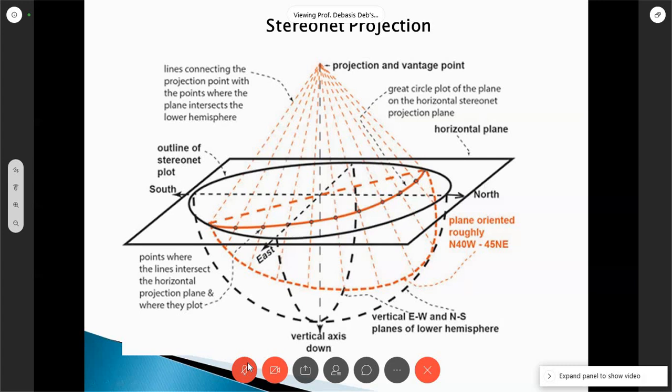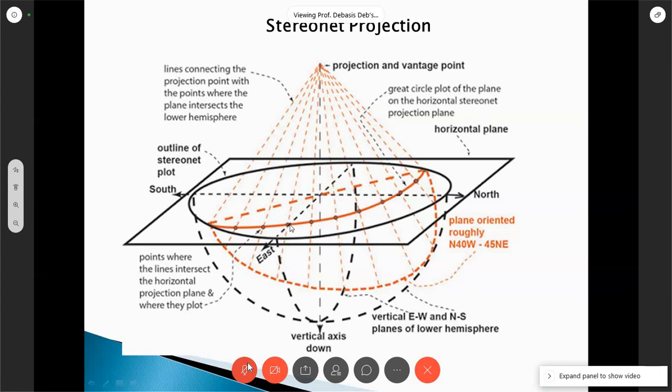Okay. So what we can see now, I know this strike. The strike line is here. So what will be the dip? Now dip will be measured from this boundary, either east or west boundary. If this is the point, it is 0 degree, and if this is the point, it is 90 degree.